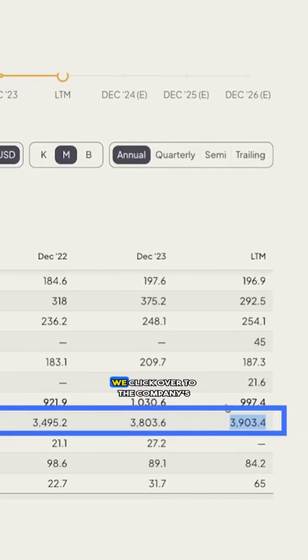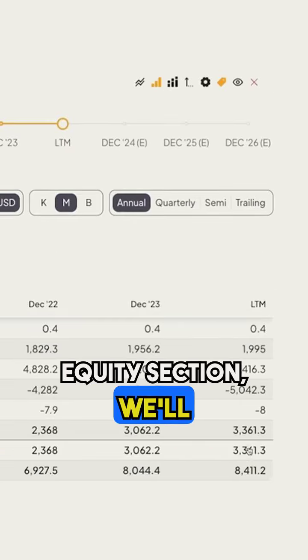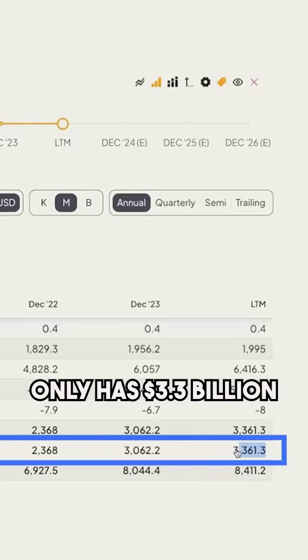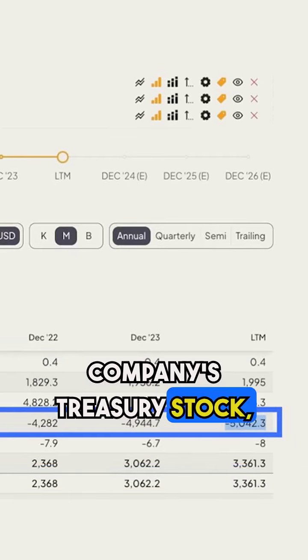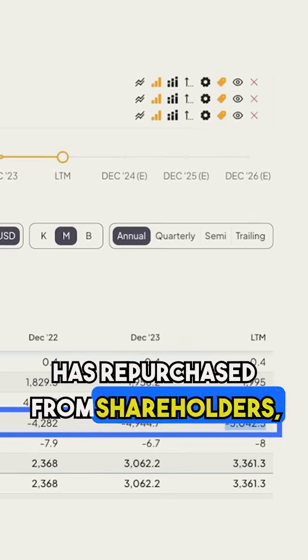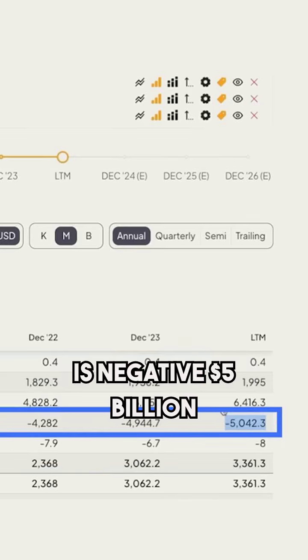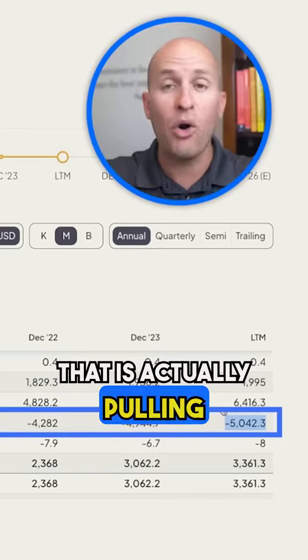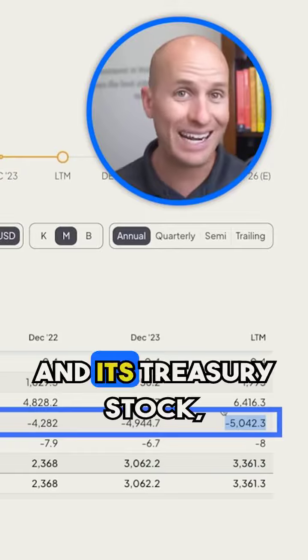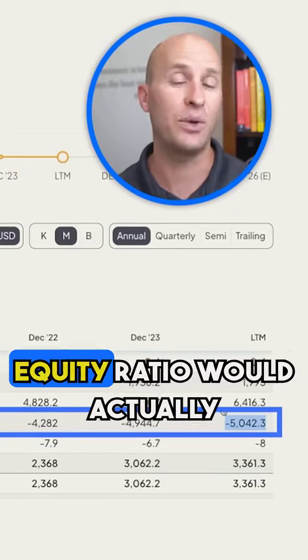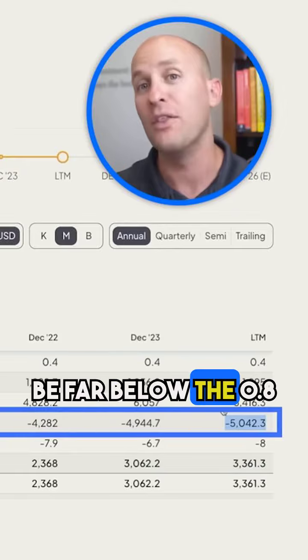Thing number 2 is if we click over to the company's equity section, we'll notice that this company only has $3.3 billion in total equity. However, we see that the company's treasury stock, which is stock that it has repurchased from shareholders, is negative $5 billion. That is actually pulling this number down. So if we adjust for the company's long-term leases and its treasury stock, the company's debt to equity ratio would actually be far below the 0.8 figure.